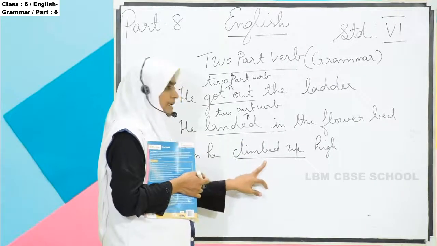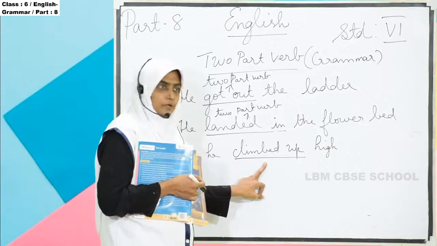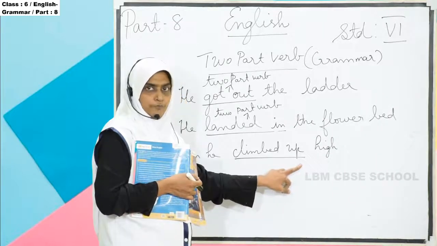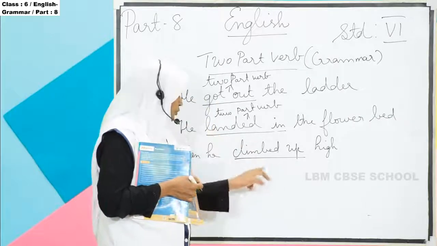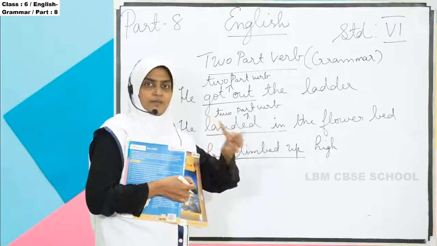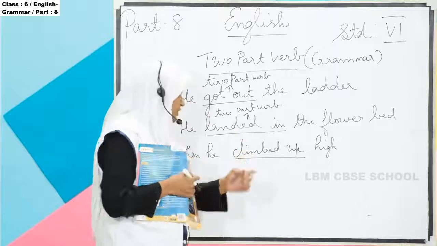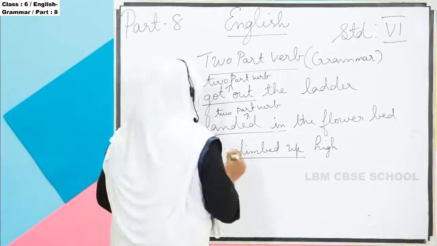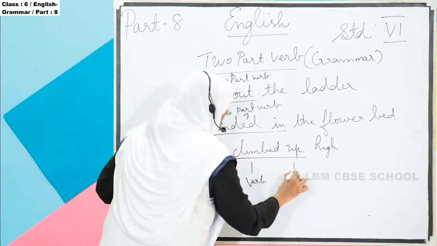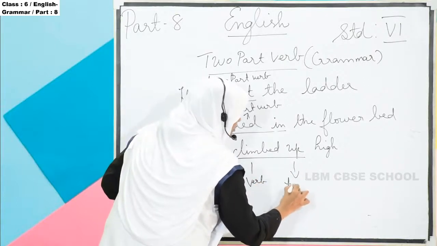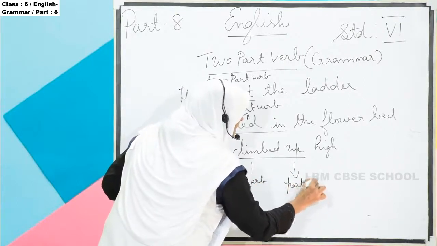So "climbed" is a verb and "up" is also part of it. We call it a two-part verb. Two words have come, no? So one we call a verb and another one is a particle.